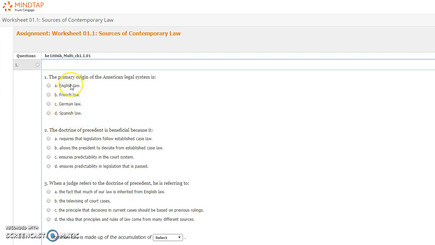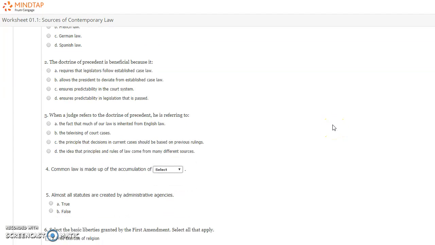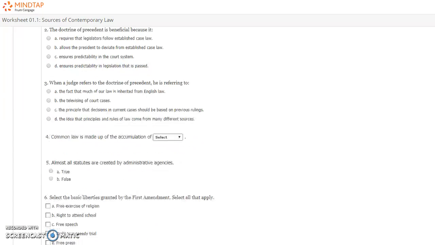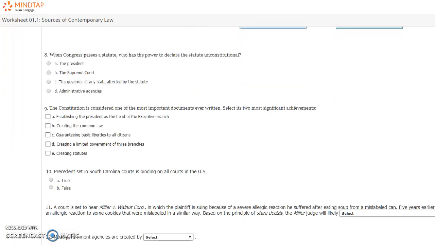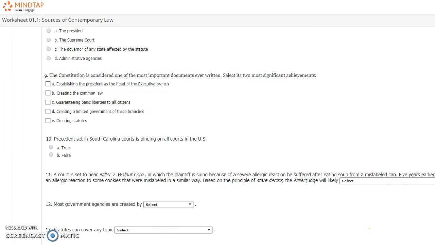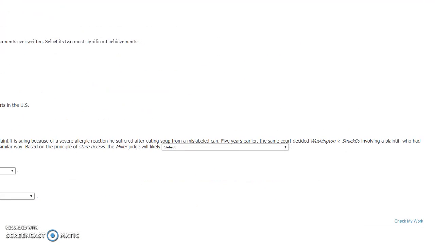So once you're in here, this is where you'll just start to answer the questions. So our American legal system came from English law. That's where the United States got its legal system from. And so you'll start to answer these questions. Now down in the corner, once you start to answer some of these questions, you can hit a button down in the corner, if you see over here, that says check my work. And so if you click check my work,